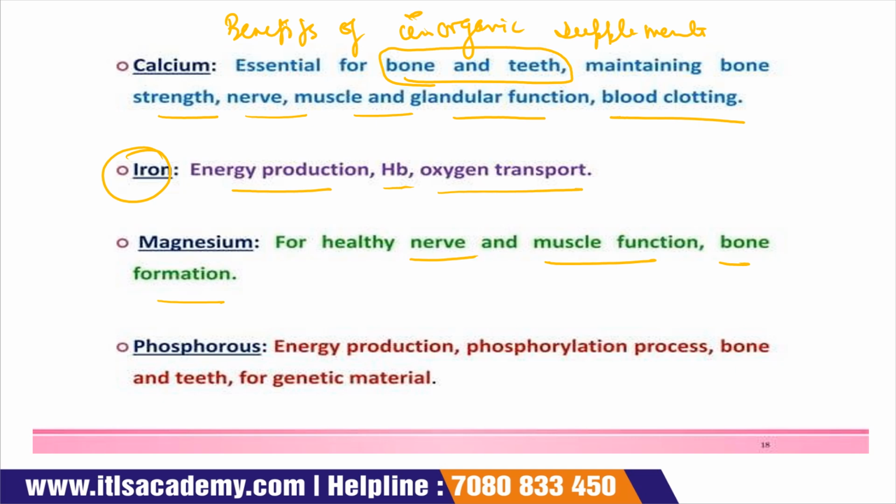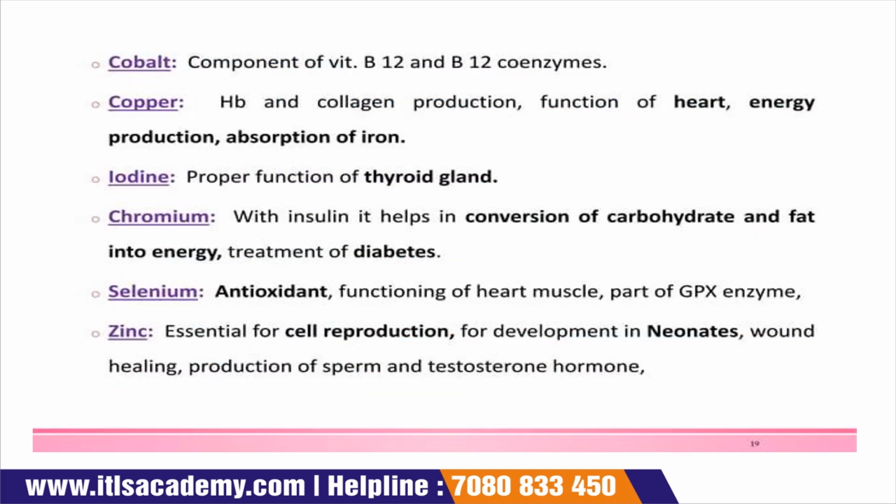Phosphorus is also used in the production of energy and the phosphorylation process, and it is also beneficial for the health of bone and teeth and for genetic material. Then cobalt, a component of vitamin B12 and B12 coenzyme. Copper is used in the formation of hemoglobin and collagen production, and it also supports heart function, produces energy, and helps in the absorption of iron.